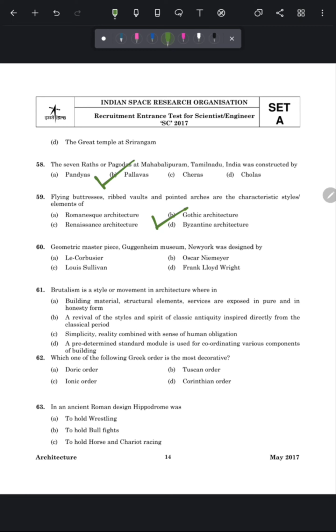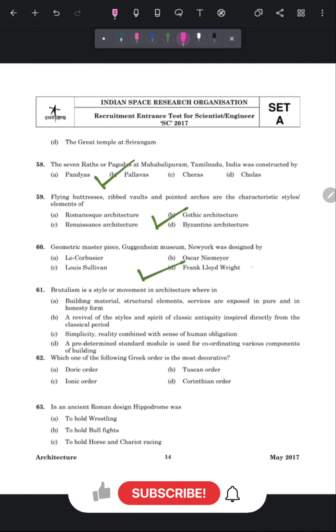Next question is geometric masterpiece Guggenheim Museum, New York was designed by. So this is a very famous building and it was designed by Frank Lloyd Wright. And some other famous buildings of F.L. Wright are Falling Water and Unity Temple.